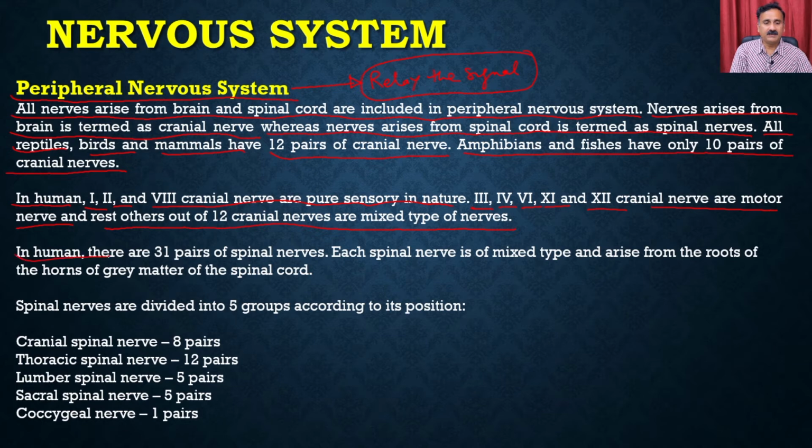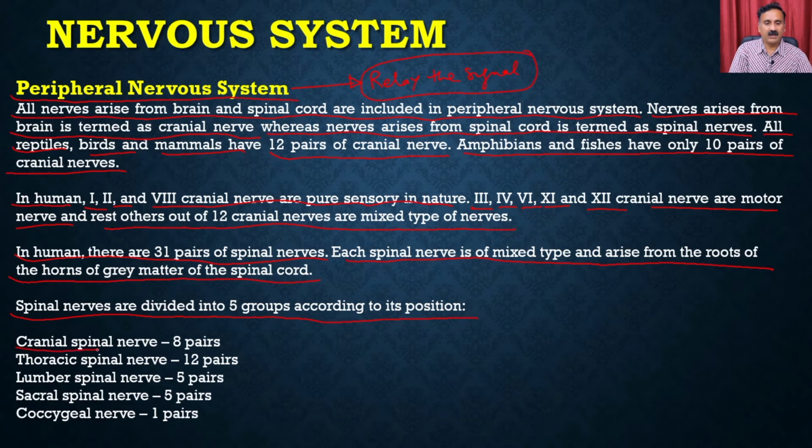In humans, there are 31 pairs of spinal nerves. Each spinal nerve is of a mixed type and arises from the root of the horn of the grey matter of the spinal cord. Spinal nerves are divided into 5 groups according to their positions.